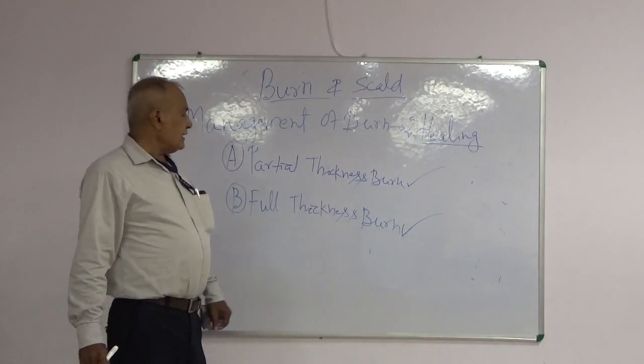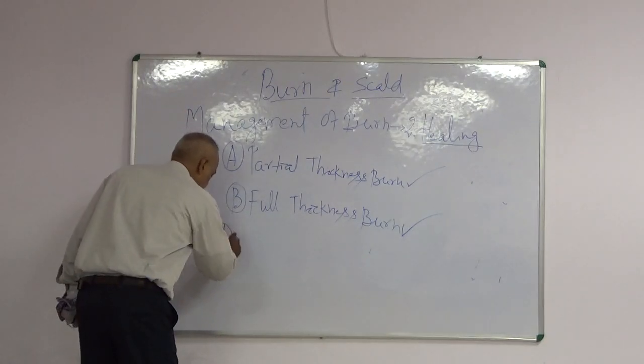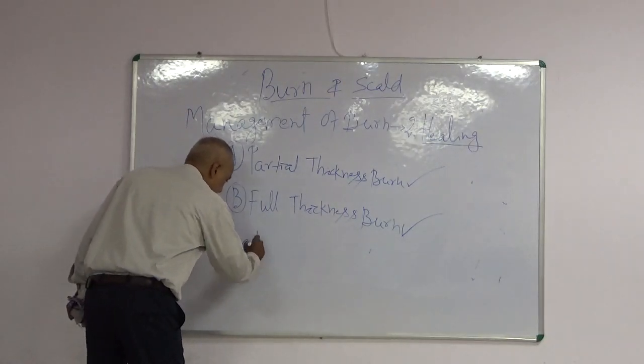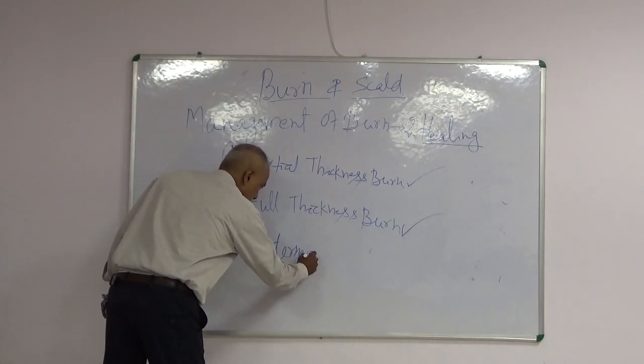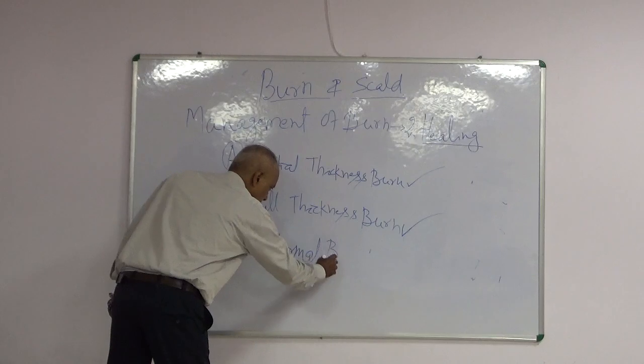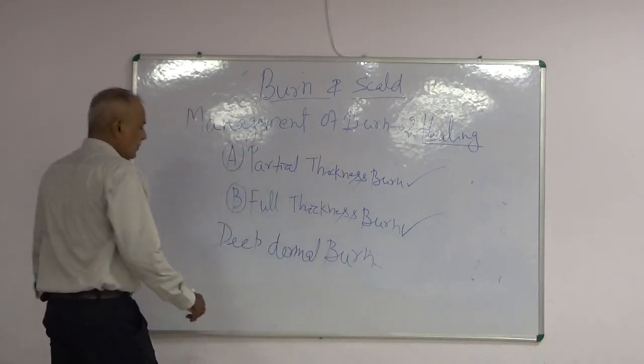There is one more type called deep dermal burn.